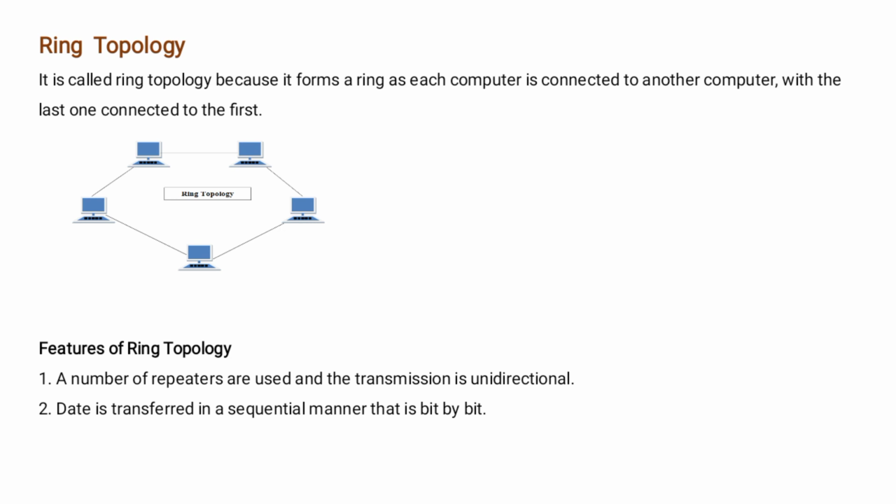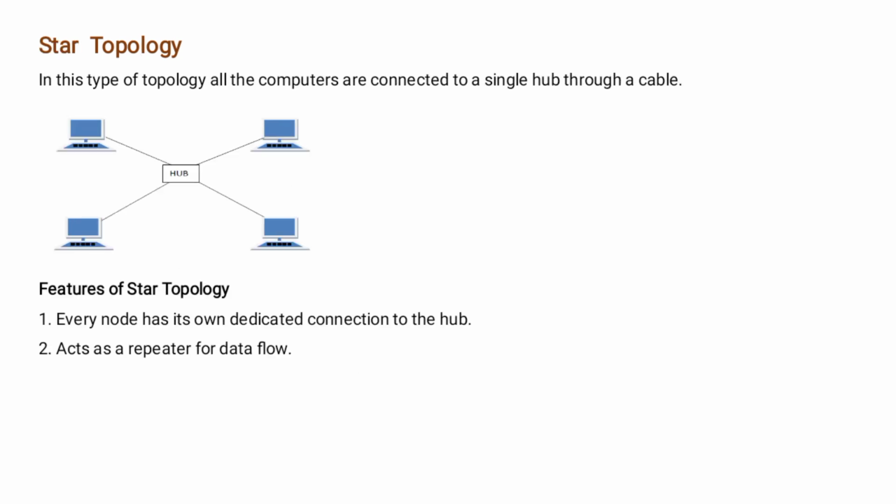Next is star topology. In this type of topology, all the computers are connected to a single hub through a cable. This hub is the central node and all other nodes are connected to the central node. See, the figure shows a star topology. And the feature of this topology is that every node has its own dedicated connection to the hub and it acts as a repeater for data flow. Also, it can be used with twisted pair, optical fiber cable or coaxial cable.